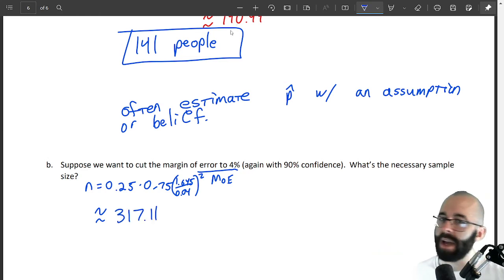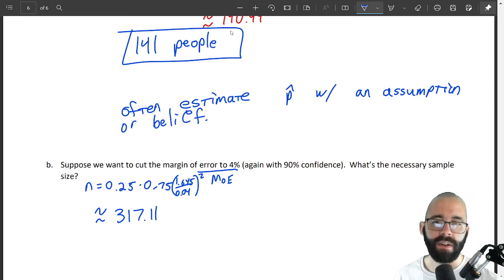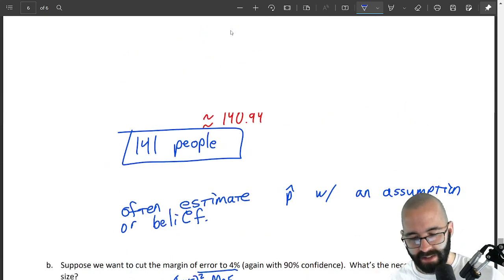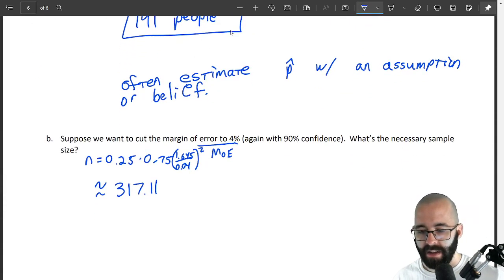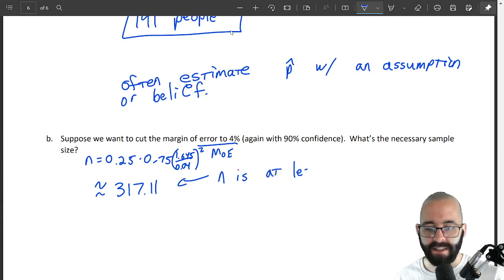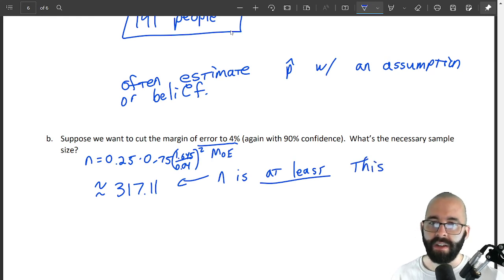And again, it's really tempting to say, oh yeah, that's about 317 people. But n has to be at least this. All right, this is the minimum n. n is at least this. So we have to round up. So in order to get a 4% margin of error, again, it's 4 percentage points, which is a little different than 4%. In order to get a 4% margin of error, n has to be at least 318.